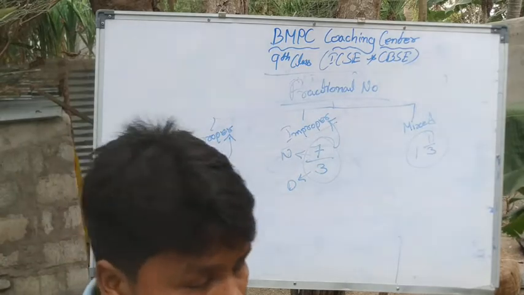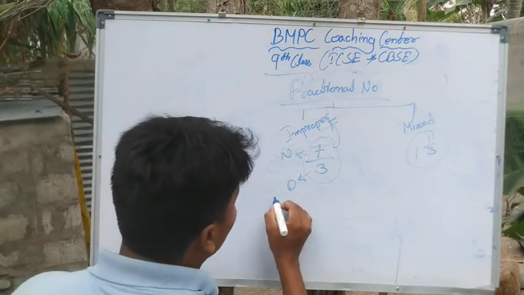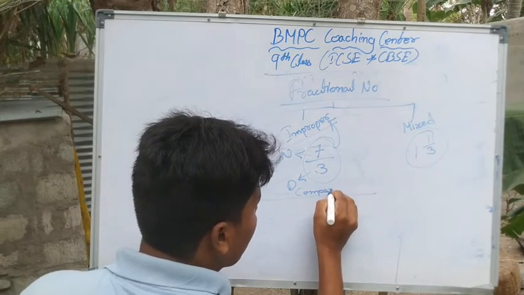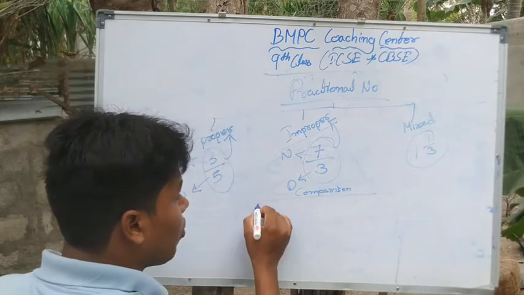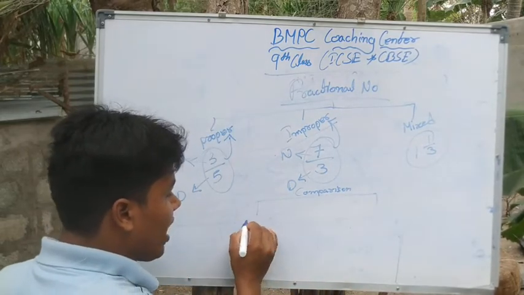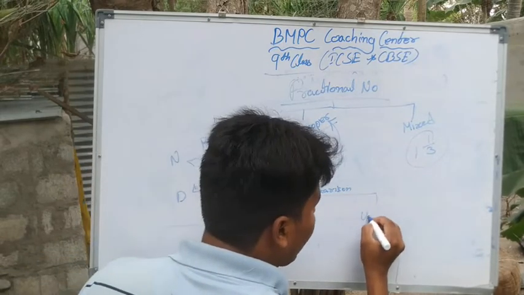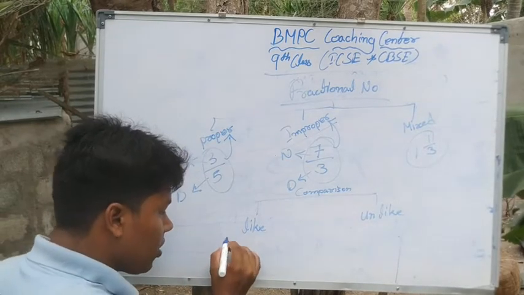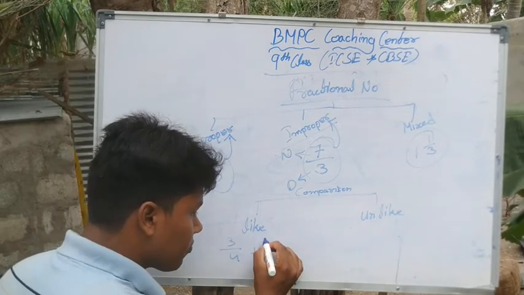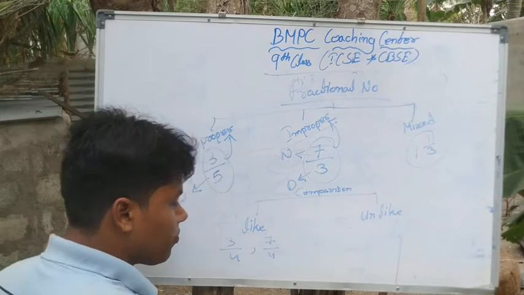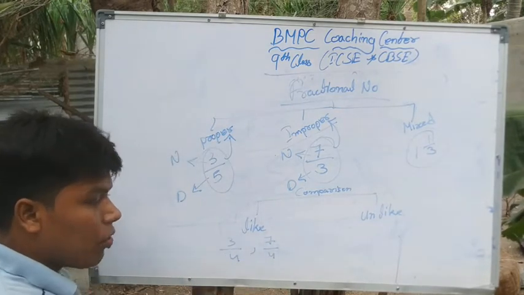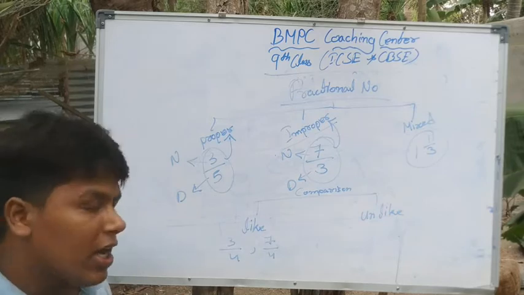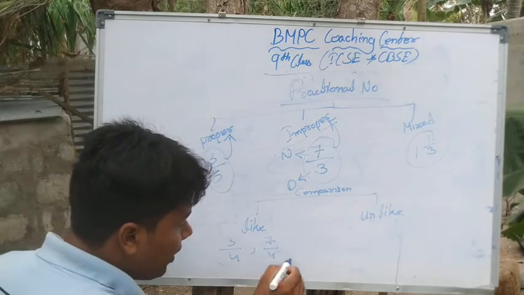On comparison, we will get two types of fractional numbers, that is like fraction and unlike fraction. When we compare two fractions, 3 by 4 and 7 by 4, these are like fractions, because here the denominator is the same.